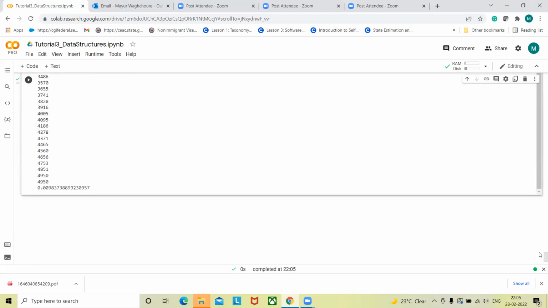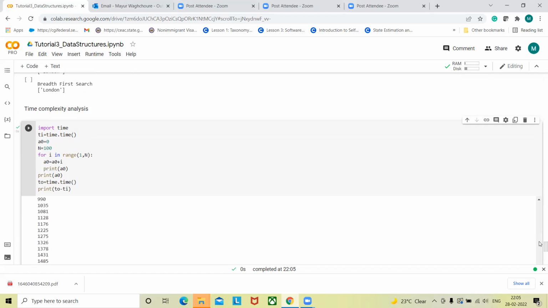Just one more thing, Mayur: it also depends on the system, what system we are using, obviously, and how much storage we have. All those things also need to be taken into consideration for this execution time, right?